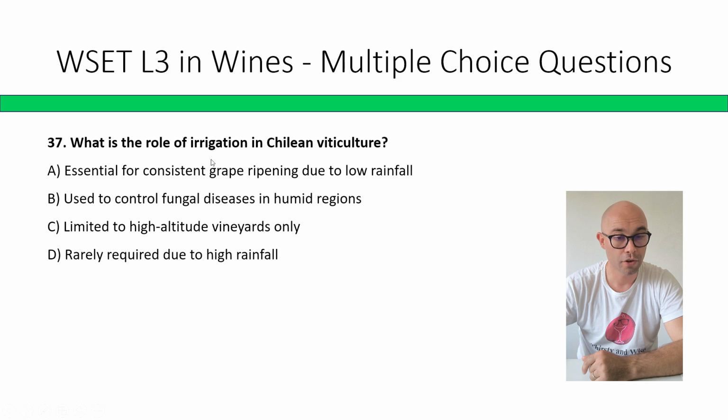What is the role of irrigation in Chilean viticulture? Essential for consistent grape ripening due to low rainfall, used to control fungal diseases in humid regions, limited to high altitude vineyards only, rarely required due to high rainfall. The correct answer is A. It is essential for consistent grape ripening due to low rainfall.